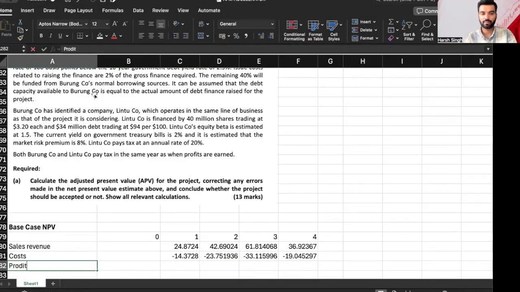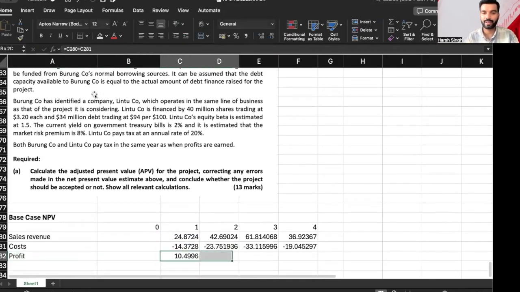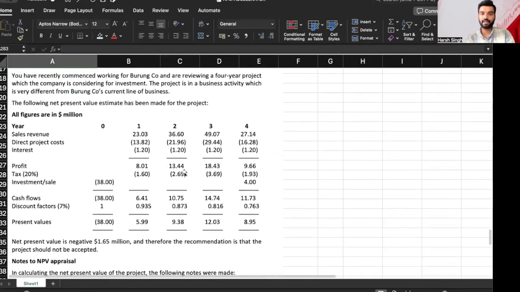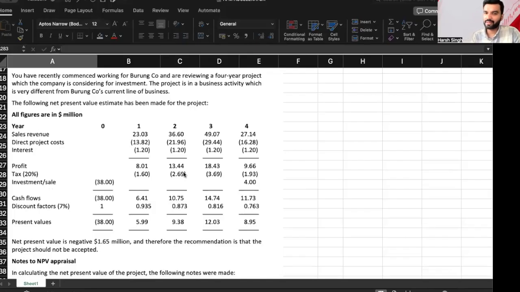Now can I write down profit? That will be this amount plus this amount, and I can drag it. After this, what do we have? We have interest. Do we consider interest whenever we talk about NPV and APV? Absolutely not. We do not consider interest because that is taken care of in the discounting factor. So there was no point to discuss it. Okay, so we don't take this.